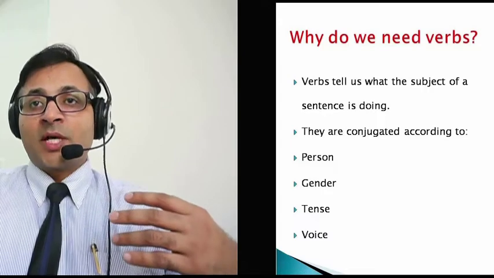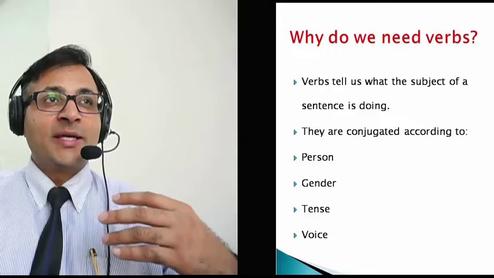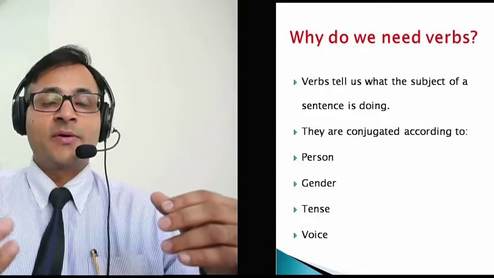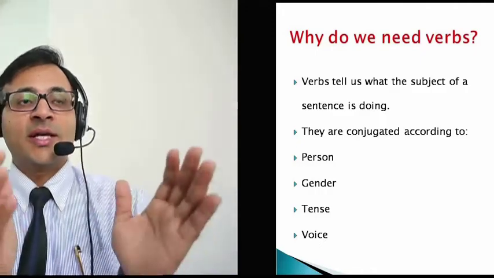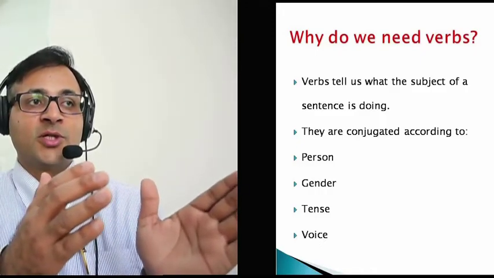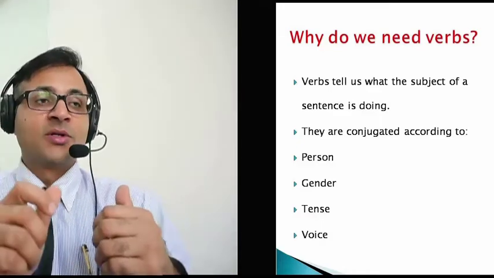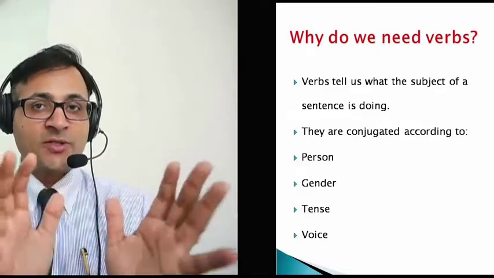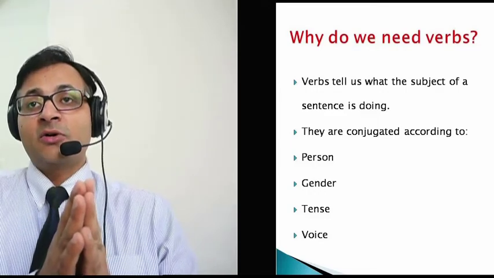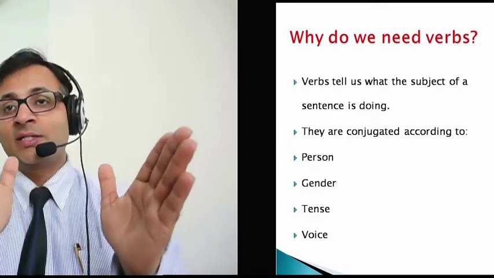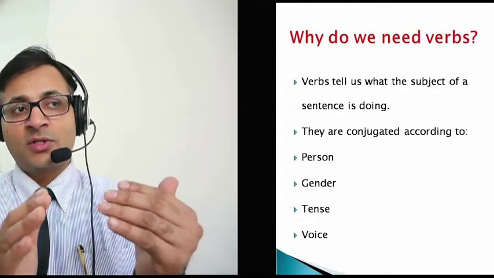Verbs tell us what the subject of a sentence is doing. For example, he works hard. What does he do? He works hard. He cooks every day. What does he do? He cooks every day. So they are the actions the person is doing. That's how we know, because we use the verbs. If you change a verb, the whole meaning will change. The action will change. I'll do it later. For now, they are conjugated according to the person, gender, tense, or the voice. Voice means you change the voice, like passive voice or active voice.